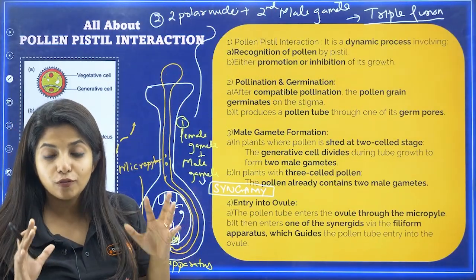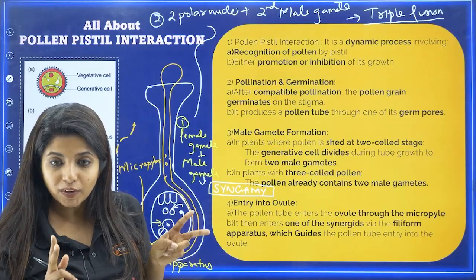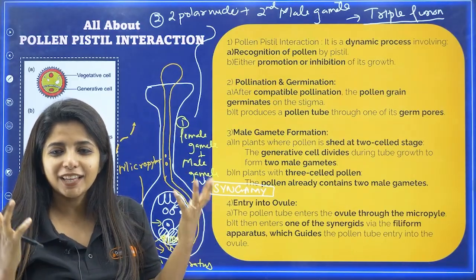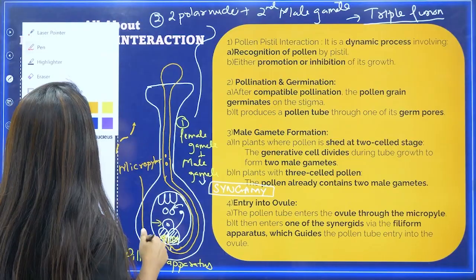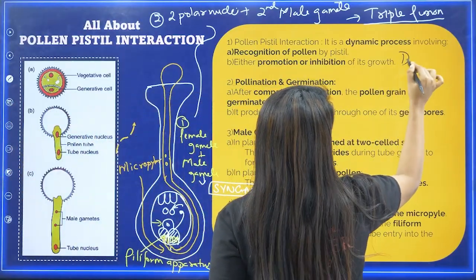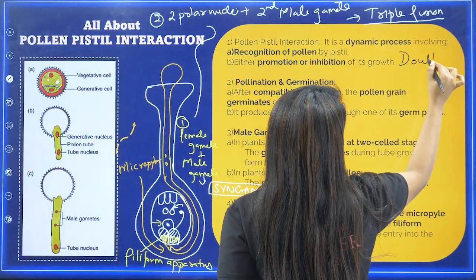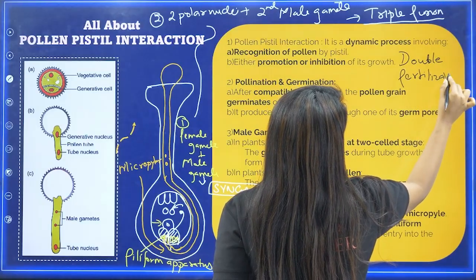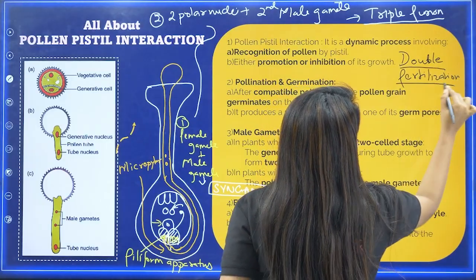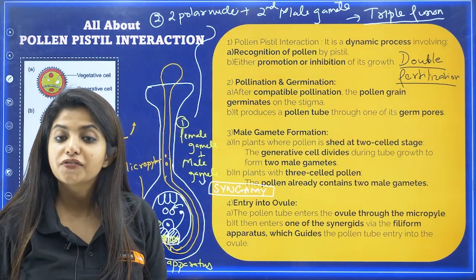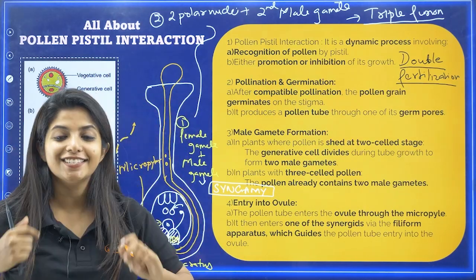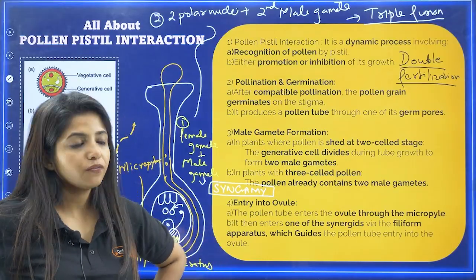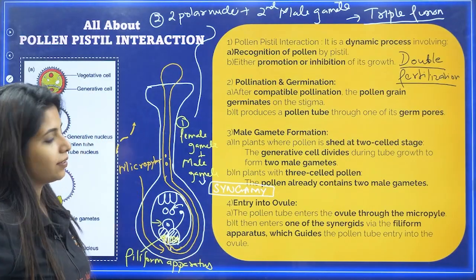Basically, it's triple fusion. So 2 fusions are happening over here, which is why we say angiosperms, that is flowering plants, show one dynamic process which is known as double fertilization. What is it? Double fertilization, my dearest little children. Please understand that it is one very important thing out there.